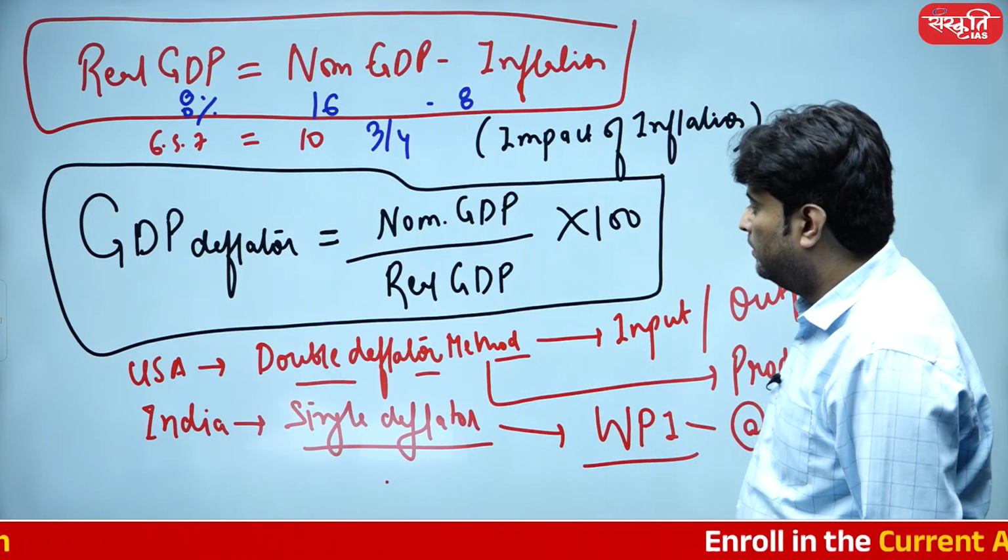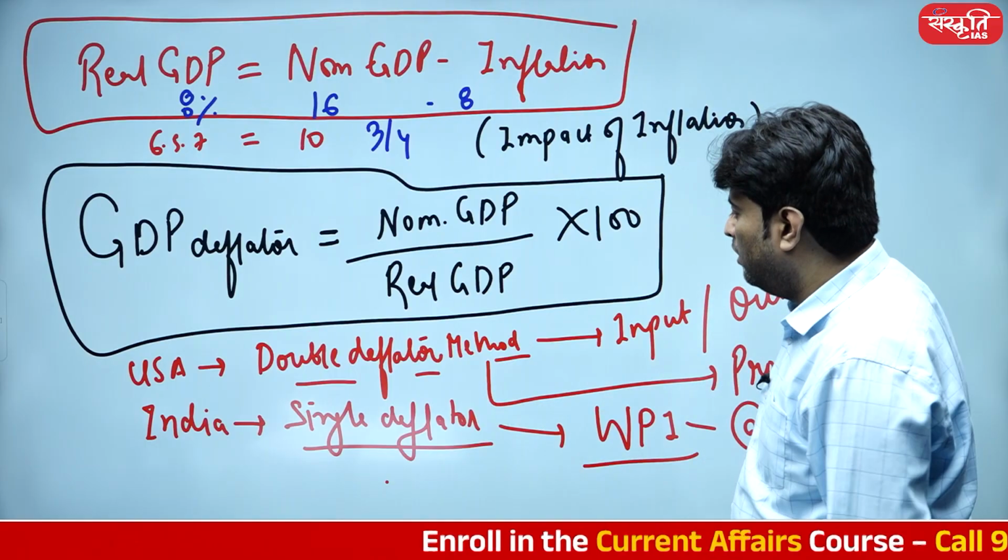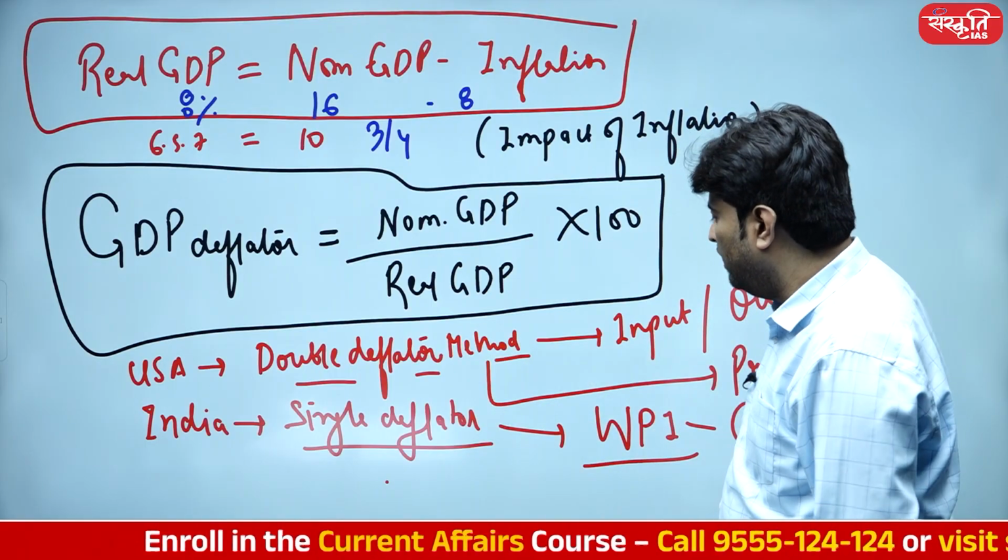So by looking into this particular point, student, India uses a single deflator method.